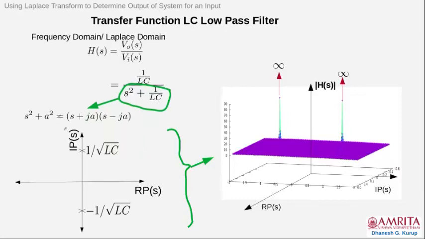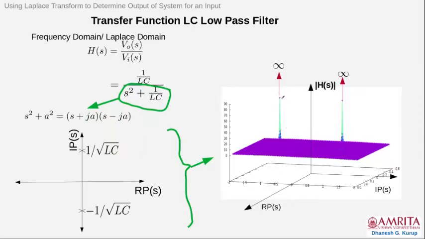The transfer function is a two-dimensional function. H(s) depends on the real part of s and the imaginary part of s. Therefore, you need a 3D geometry to understand the transfer function. So if I plot the amplitude of H(s) with the x-axis as the real part of s and the y-axis as the imaginary part of s, then you get a 3D plot.